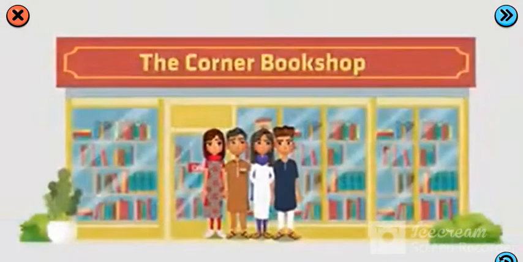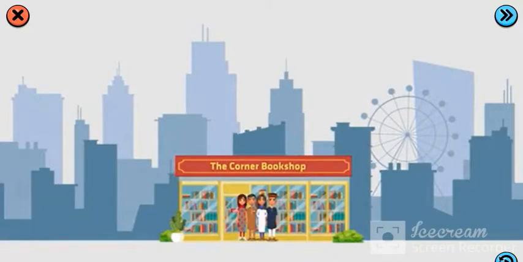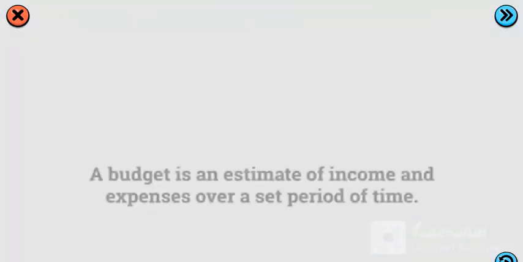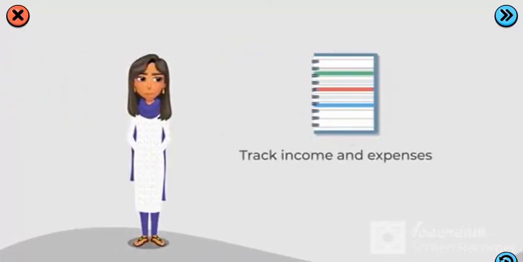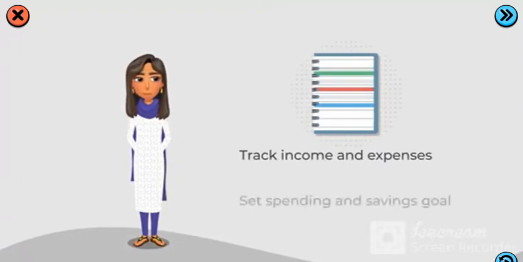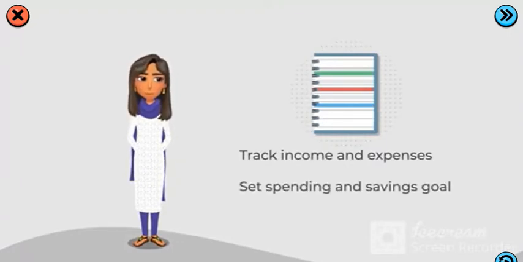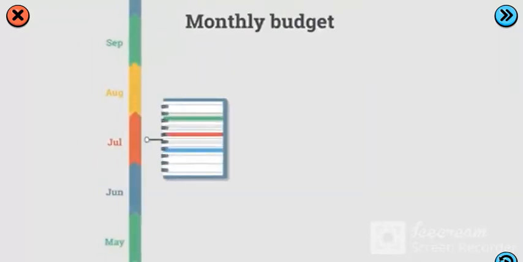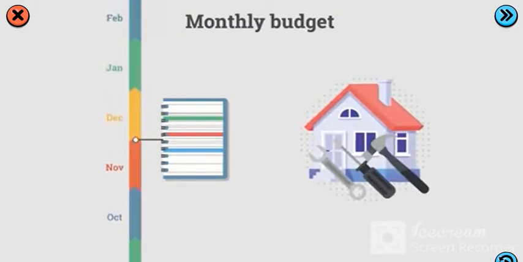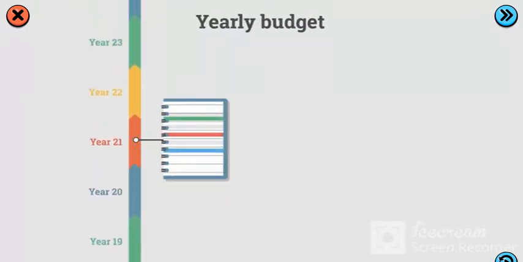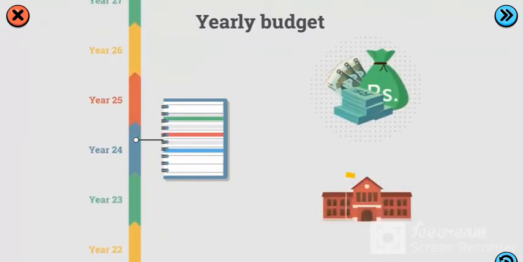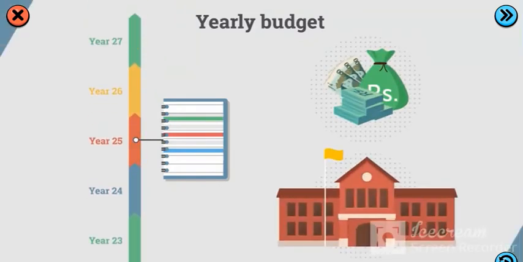Individuals, families, businesses, and even governments make budgets. A budget is an estimate of income and expenses over a set period of time. You can make a budget to track income and expenses and set spending and saving goals. A monthly budget can help you plan and save for a short-term goal, such as home repairs. A yearly budget can help you save money for long-term goals such as a retirement fund or university expenses.